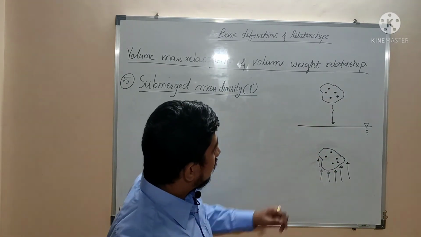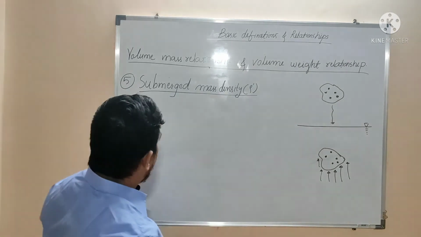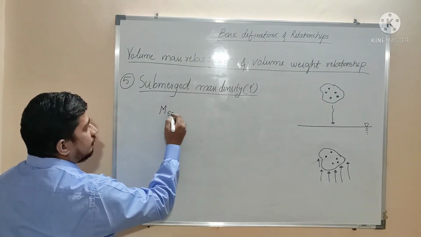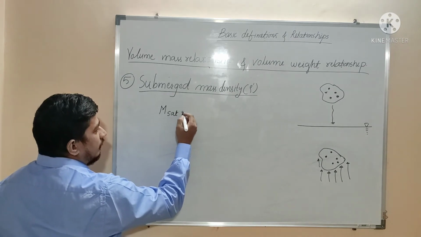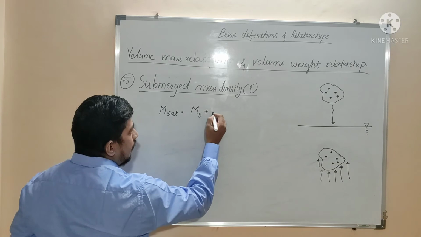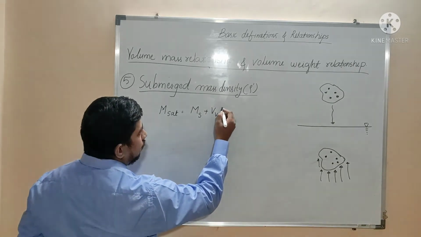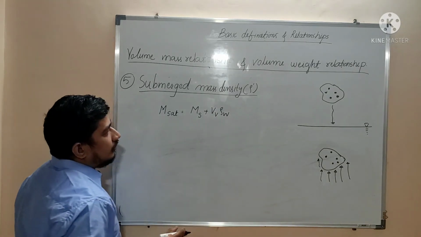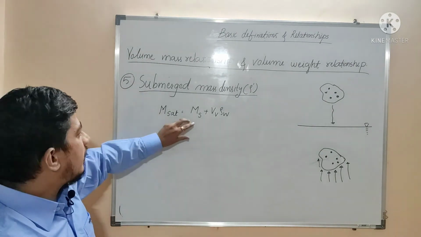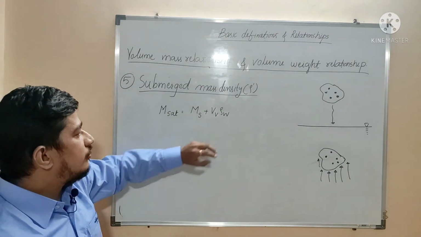As this soil is submerged and saturated, we can give M saturated, the mass of saturated soil, equal to the mass of solids plus volume of voids multiplied by rho W. So the saturated mass of a soil is nothing but the mass of solids plus the mass of water.